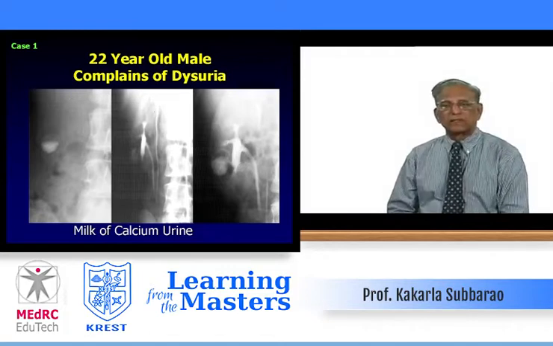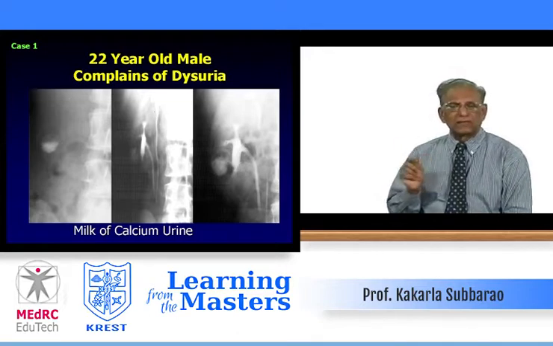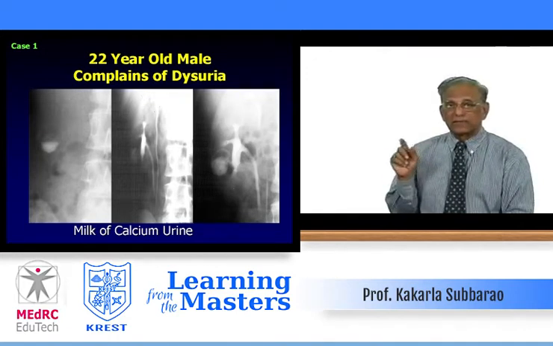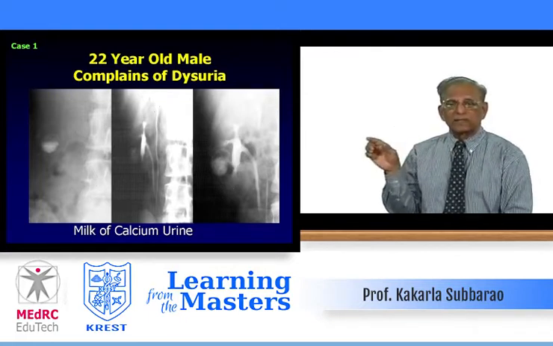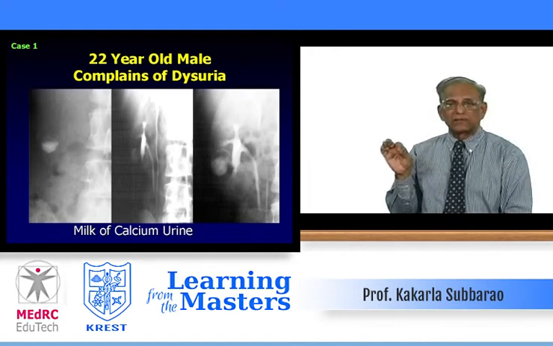First case, I showed you plain film and IV urography. There is a calcific density in the right kidney, in the lower calyx. But then that calcific density is not circular. It is not very dense. It has got a horizontal margin. And IVP also consistently, it has got a horizontal margin in calcium. This is classical of a milk of calcium.